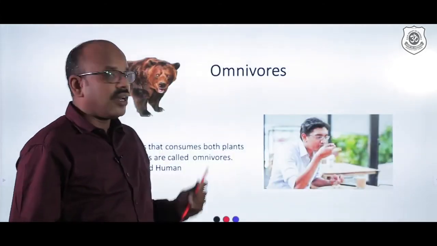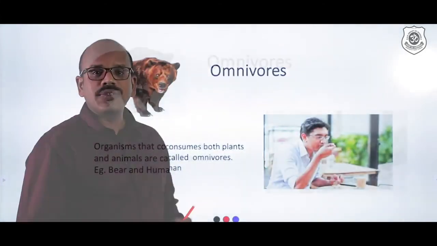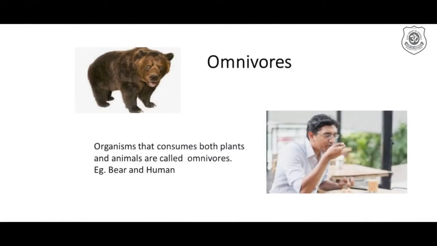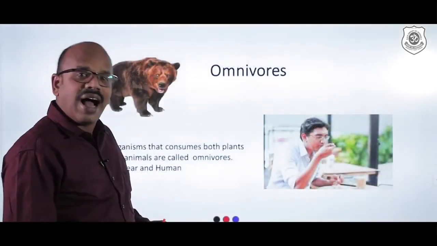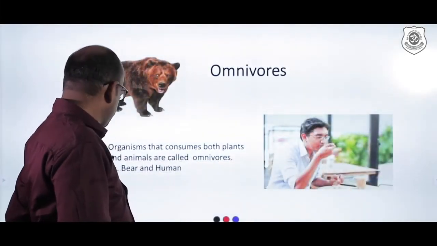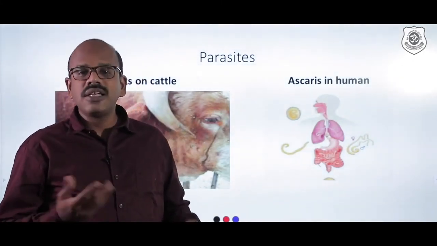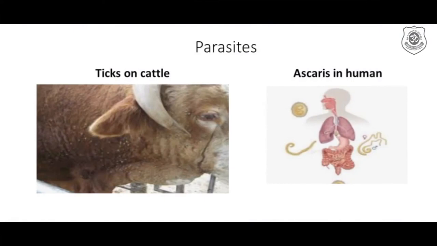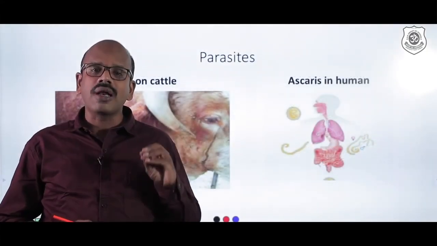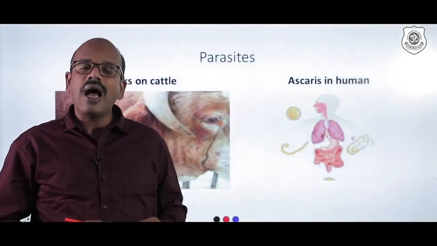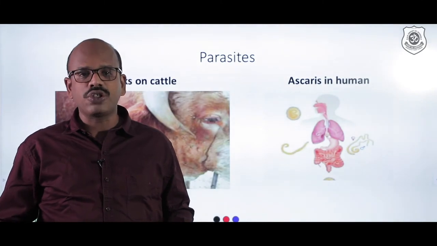Now let us go to the next level called omnivores. Omnivores, just now we have discussed, are organisms like bear and human being, those who can consume both plants and animals. They are called omnivores. And now parasites. Parasites, as we just discussed, are organisms which derive nutrients from the host directly without harming or with least harming the host. And sometimes, of course, they do cause disease also.